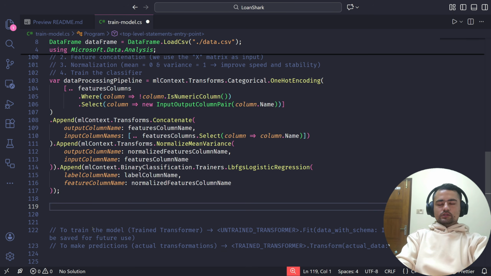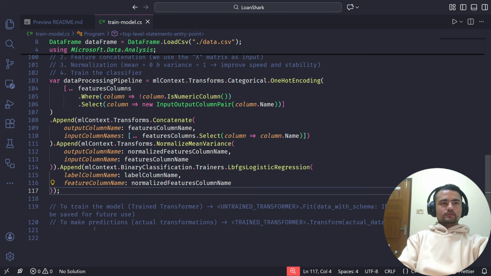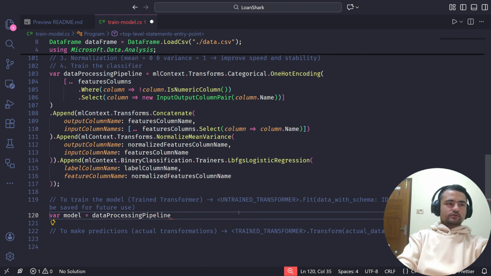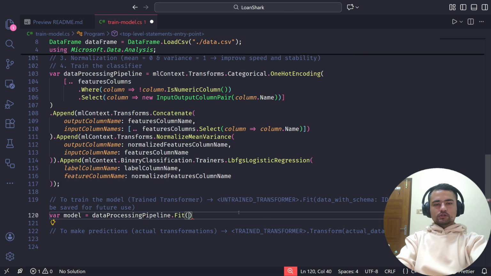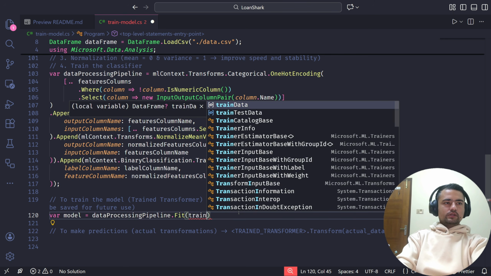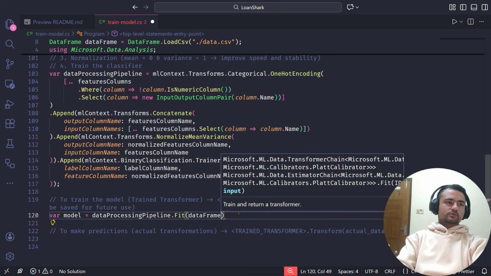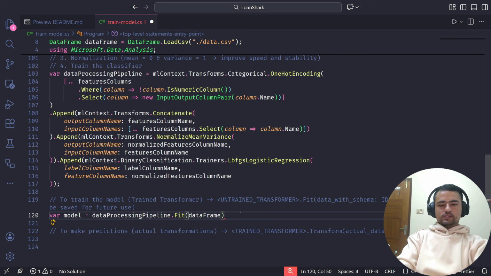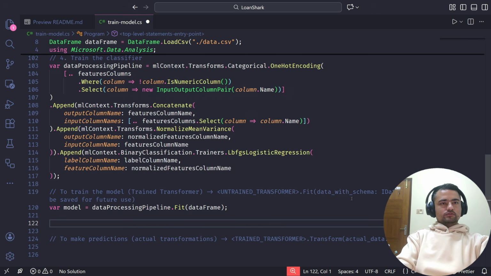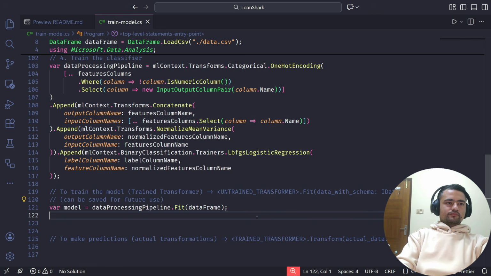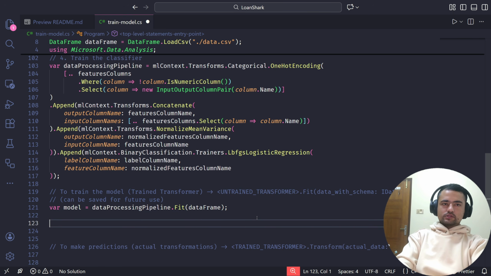Now if we need the model, let's actually do the training here. I'll just call it model. What we can do is data processing pipeline, which is the untrained transformer, and we can call the fit method with anything. So it can be train data or test data or the data frame itself. Just the schema matters at this step. And after we do this, we can actually save this for future use, right? So let's just go ahead and do that real quick.